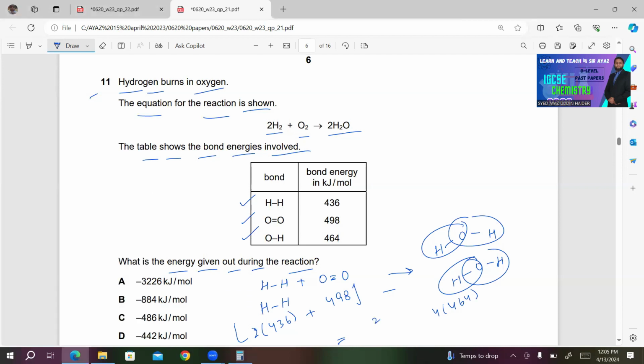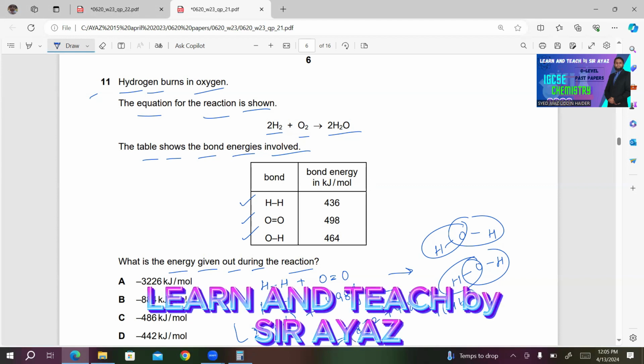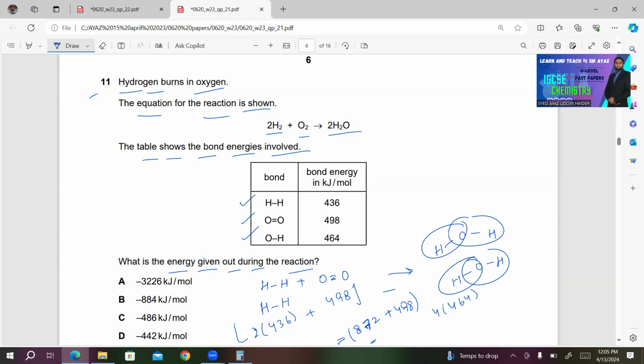We will get 872, plus 498, minus 4 multiplied by 464, which is 1856.